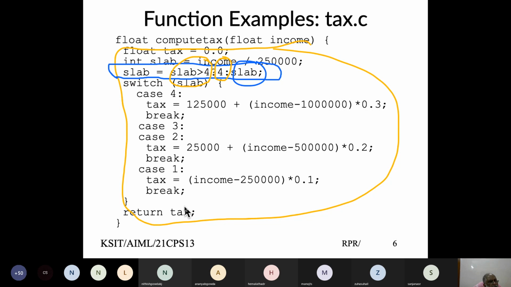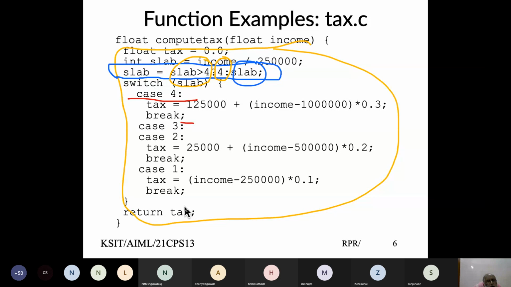Then you do a switch on slab. When I come to case 4, that indicates my income would be more than 10 lakh rupees. Doesn't matter whatever it is, even 20 lakh rupees. My slab would have given me 8, but I've set it to 4. So subtract 10 lakh rupees from my income, multiply by 30%, plus the tax. We know that the tax for less than 10 lakh is 25,000. I do that and do a break. I don't need to validate tax.